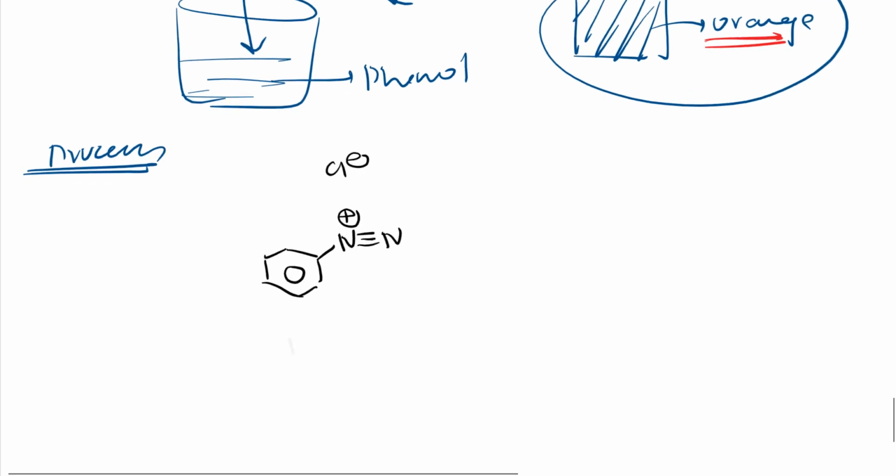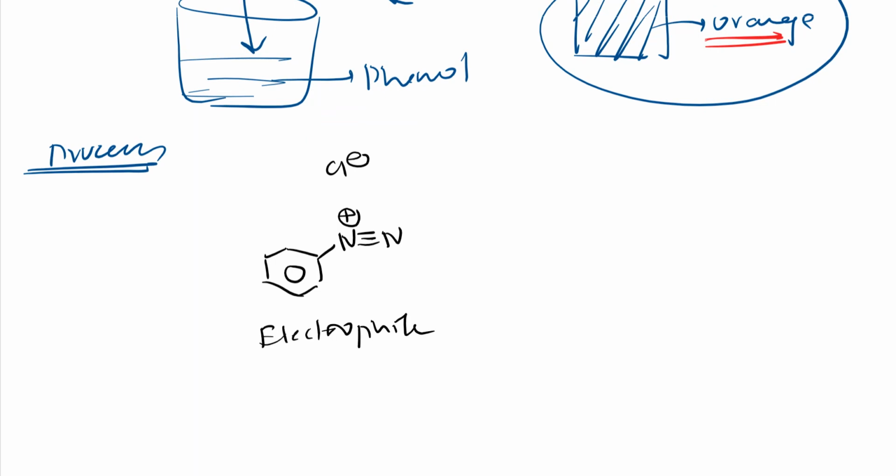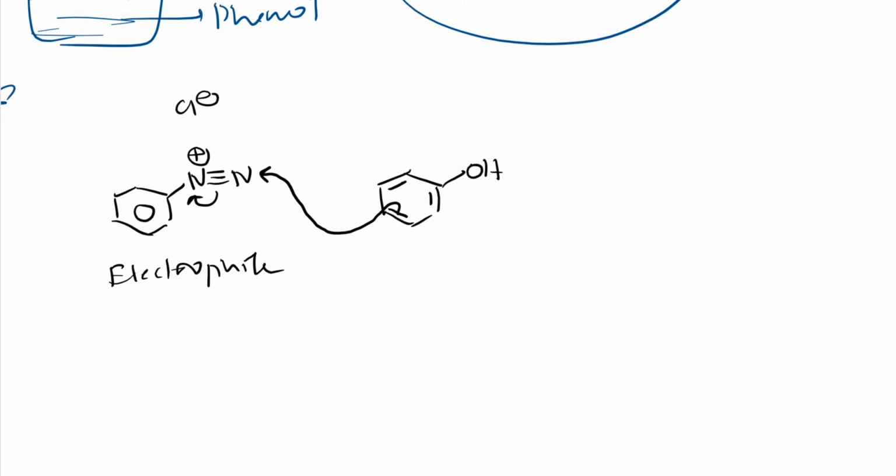So it acts as an electrophile. Why does it act as an electrophile? Because it is electron deficient, right? And I have phenol here. Phenol means I have taken my fabric, right, and I have immersed my fabric into this phenol, right? So I have phenol, so I can draw like this here. So here what happens, this phenol will be having this pi bond, so through this pi bond it will give its electron density to this diazo compound, right? So I'll get this one, see here.